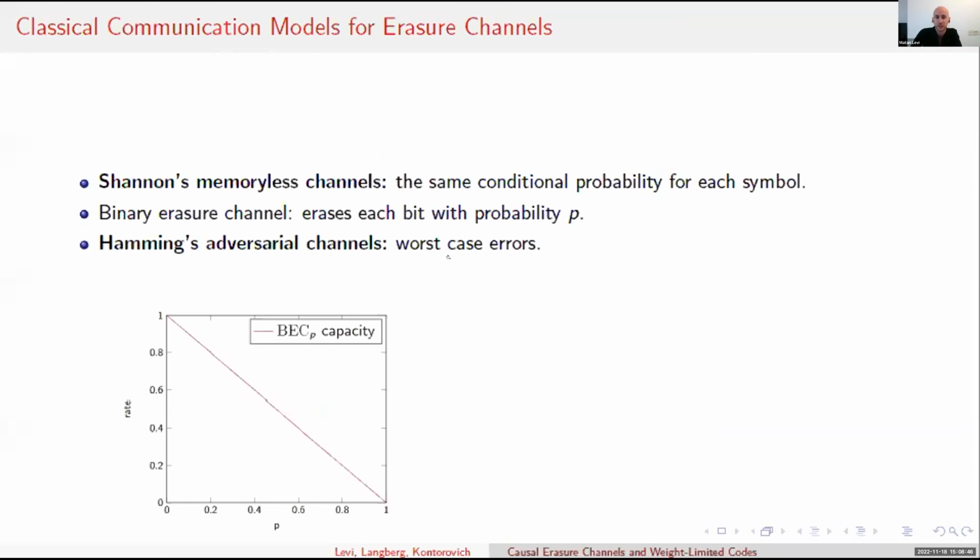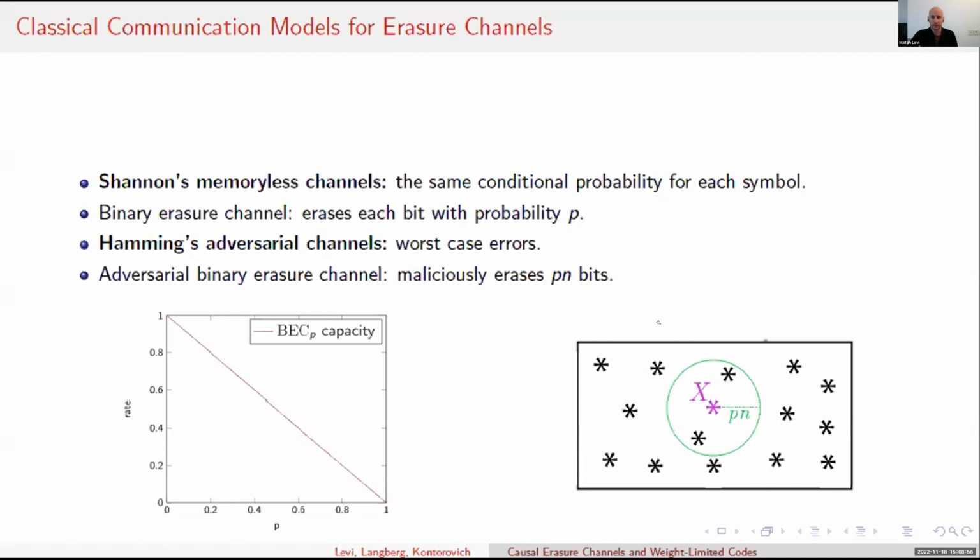So the second classical model of interest is the Hamming adversarial channel, which inflicts its corruptions in a worst case manner. We look at these channels as malicious adversaries, and therefore the adversarial binary erasure channel should be limited in its power to erase at most a P fraction of the bits in the code word.